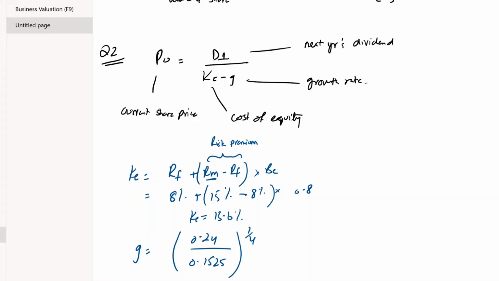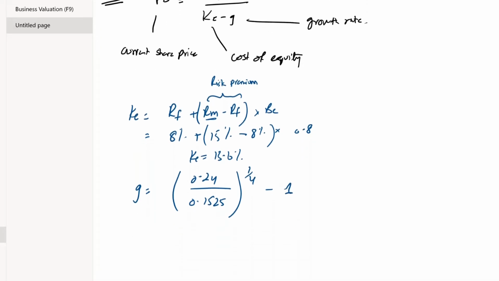1 over 4, why? Because 4 years ago we got the dividend as 15.25, but after 4 years we got the dividend as 0.24, so the gap between the periods is of 4 years, which means that the chances of growth would be 4 years only, which is why 1 over 4 minus 1 gives us 12%.